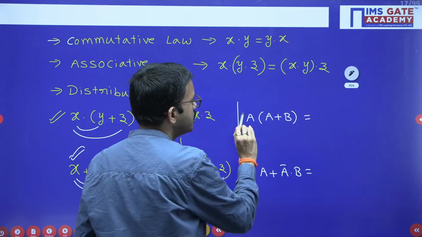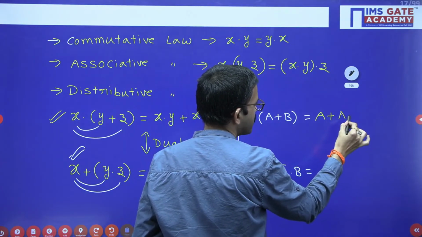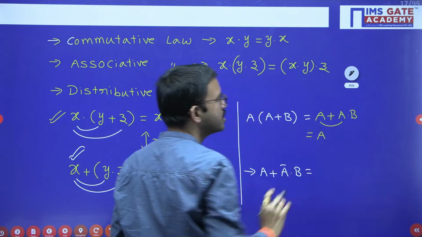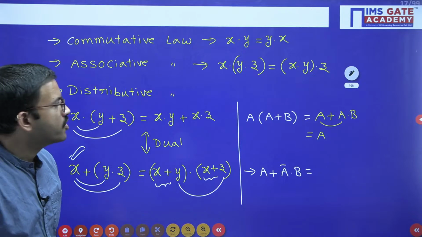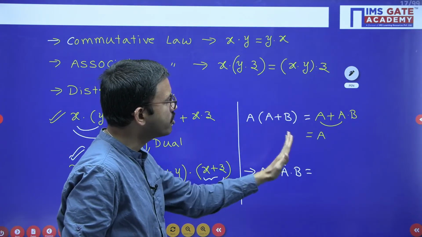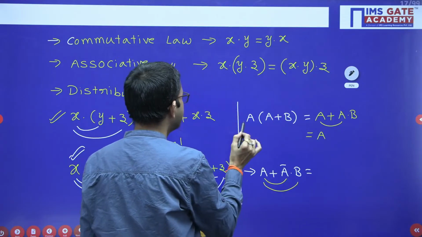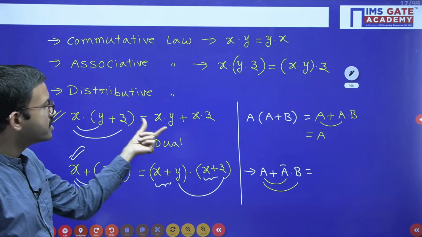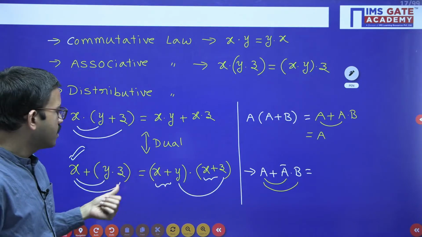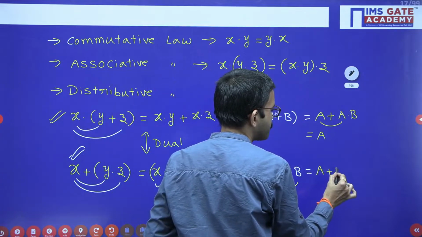See here, A into A, that is A, plus A into B is AB. So from these two you can take A as common, 1 plus anything is 1, logical OR. So directly you can remember this formula: A into (A plus B) equals A. Here, A plus A bar B. See, this one I have got based upon this formula, right? A plus A bar you will get 1, so directly you can write A plus B.